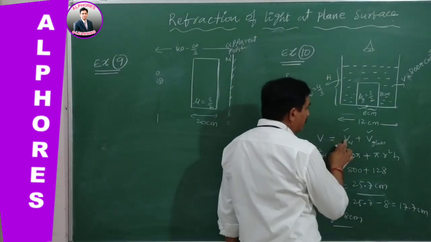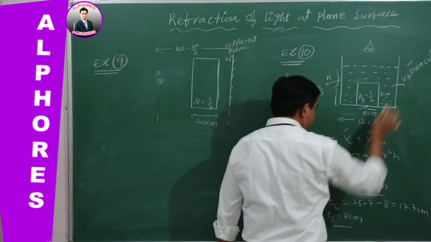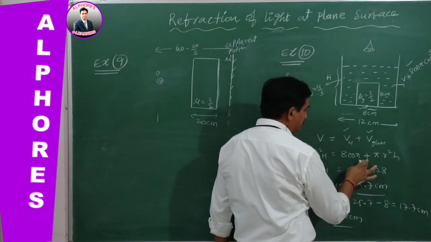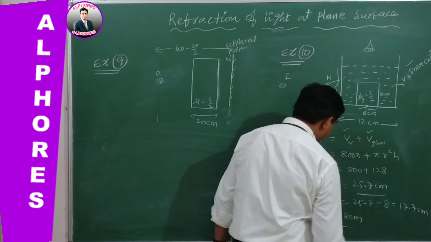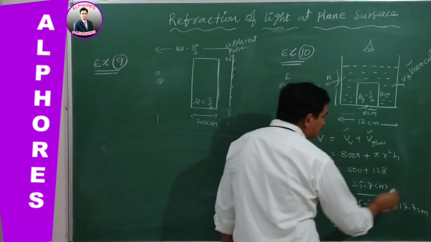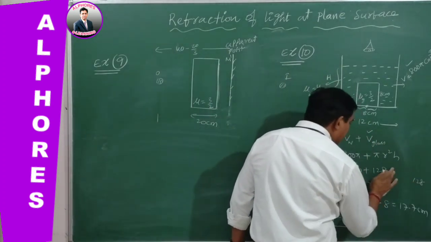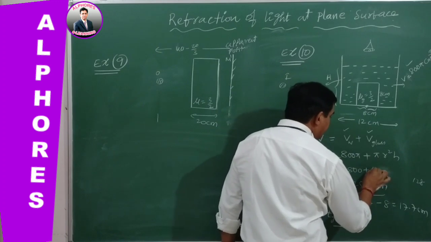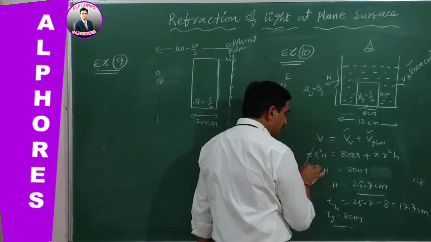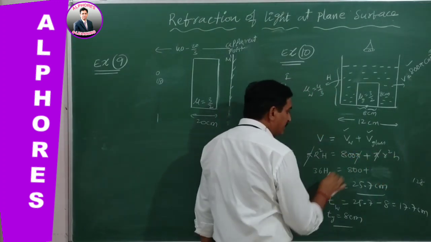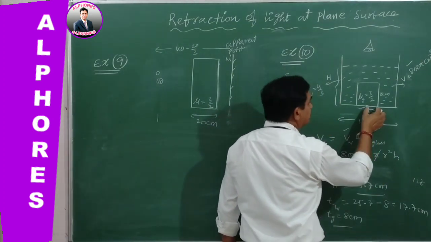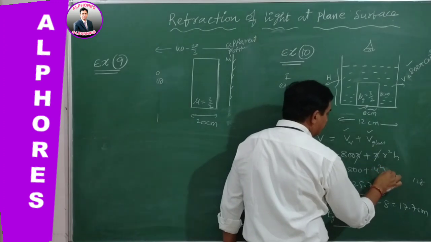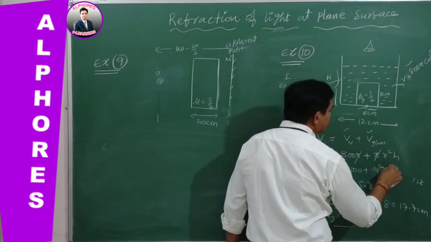That is equal to the volume of water already given in the data, put here, plus the glass, which is also a cylinder, pi small r square h. Now in this case, you are getting 128 because pi gets cancelled on both sides. See here, pi gets cancelled. Now 800 plus r is its radius, 4 square, into h which is 8.